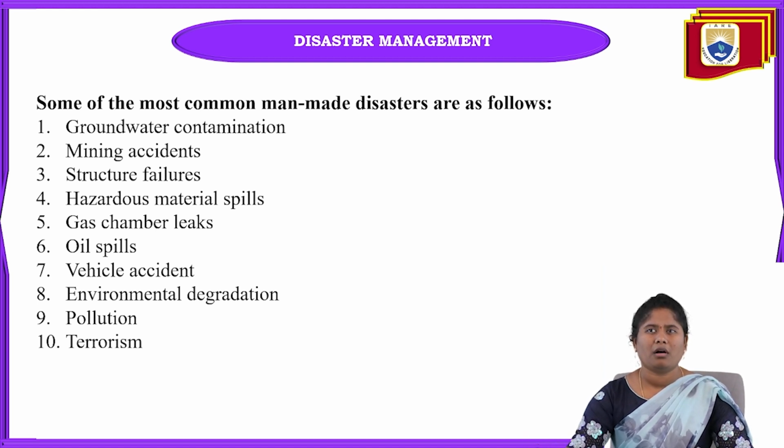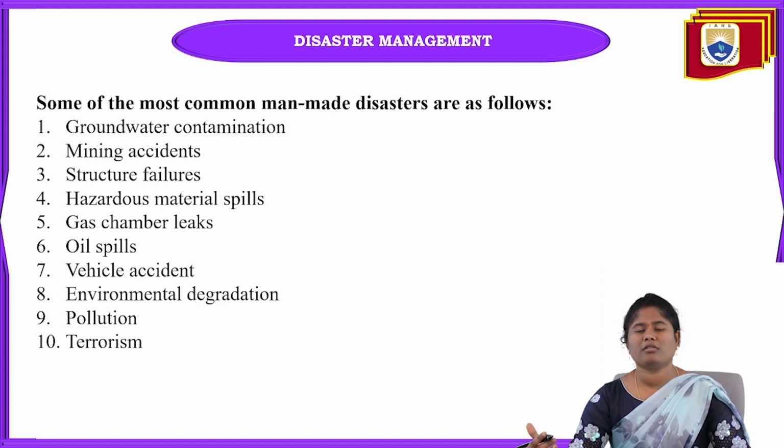Some of the best examples of man-made disasters are groundwater contamination. If some factories are on the outskirts of the city, there will be pharma companies like that. From those pharma companies, some waste material is released into the groundwater. If that waste material is very hazardous and enters the groundwater, the groundwater will get contaminated.